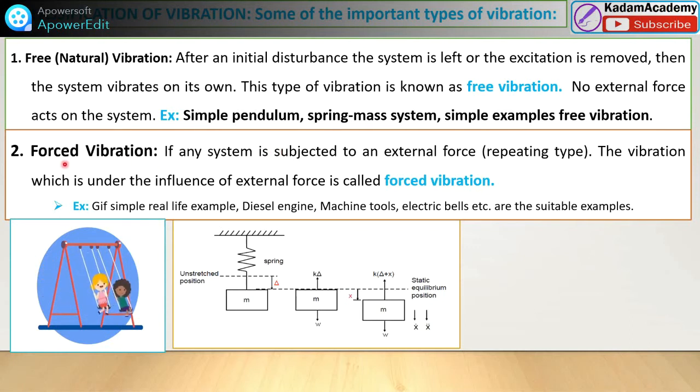Okay. Next is forced vibration. You can see these are the examples. Here, the spring mass system, once it has taken the excitation, moves continuously. This is the free vibration.